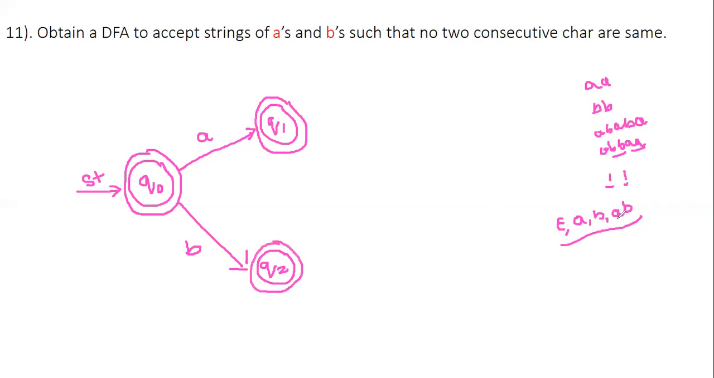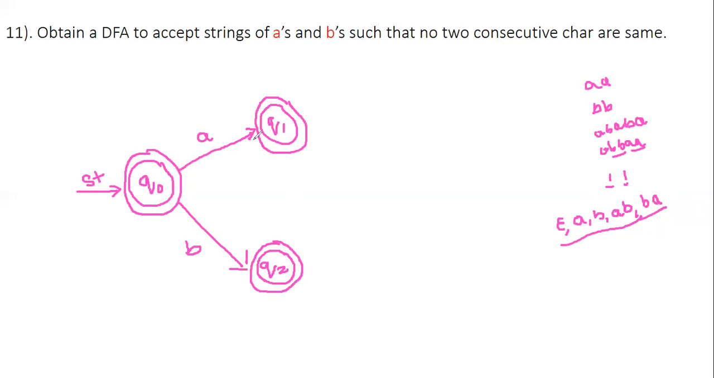Then later, if you are having BA or AB, then also it must be in a position to accept it. So if I want to make BA acceptable, what is the minimum string we are having over here? The minimum string length is exactly 2. 2 plus 1, total 3 states. Using these three states, I can make AB acceptable and BA also acceptable.